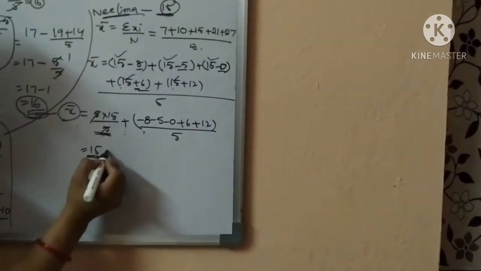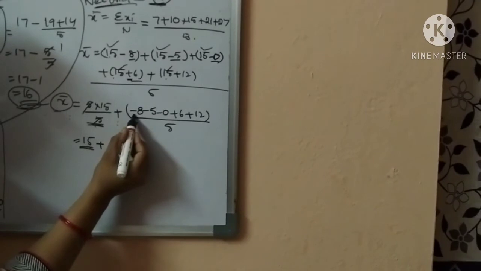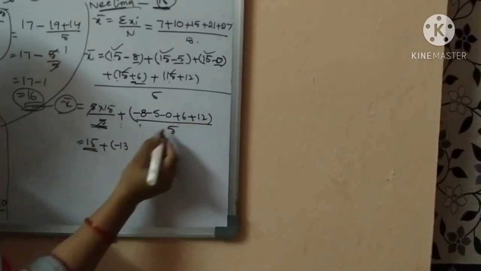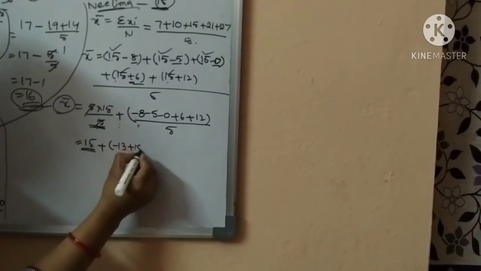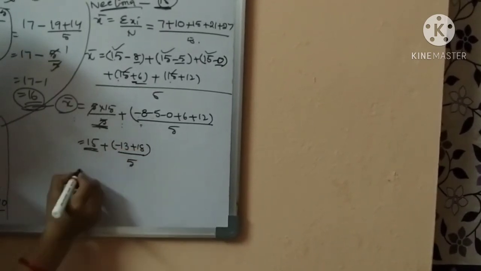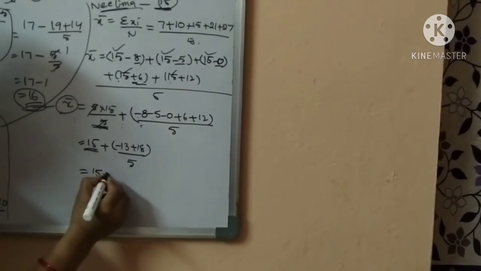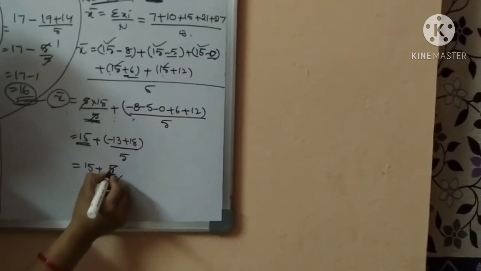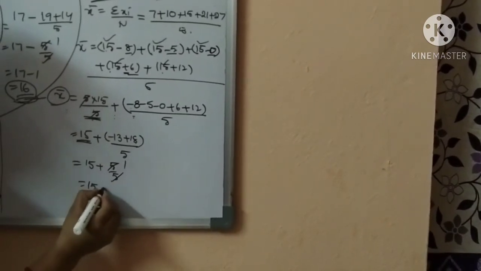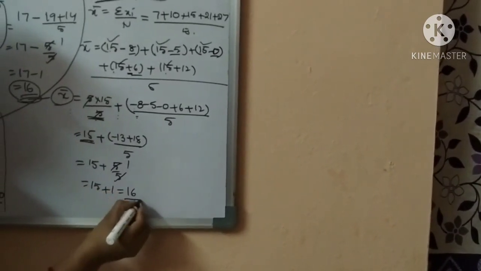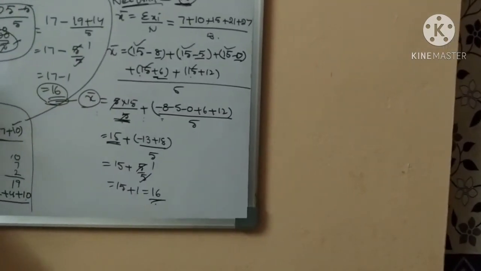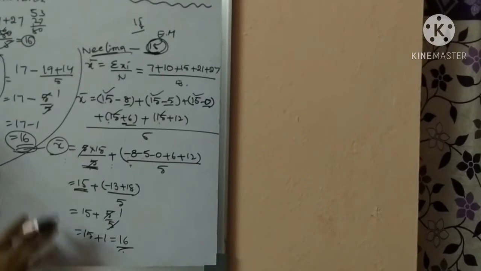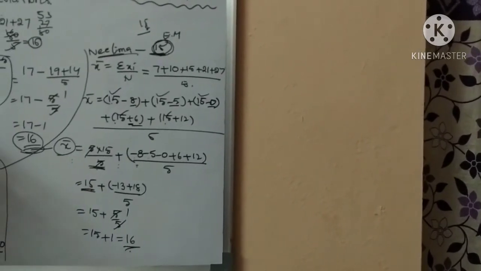The estimated mean, plus minus 8 and minus 5, minus 13, plus 6 plus 12, plus 18 by 5. 15 plus 18 minus 13, 5 by 5, 1. So 15 plus 1 equals 16. Here also the arithmetic mean is 16. But she said 15 as the estimated mean. Neelima also gave the wrong answer.